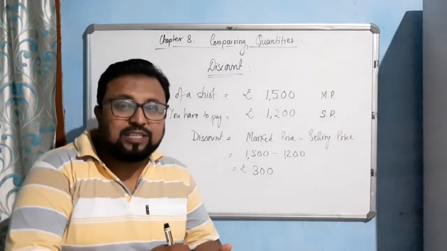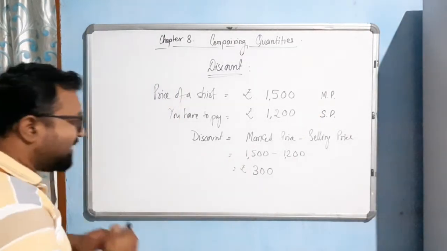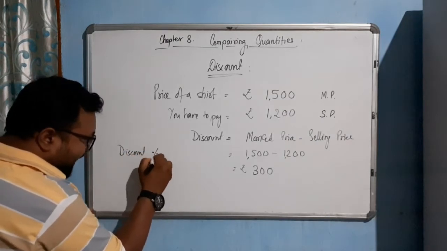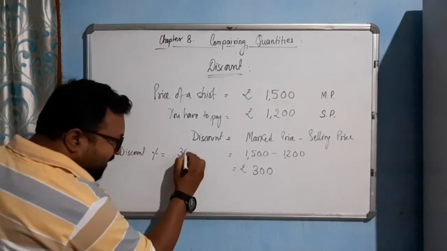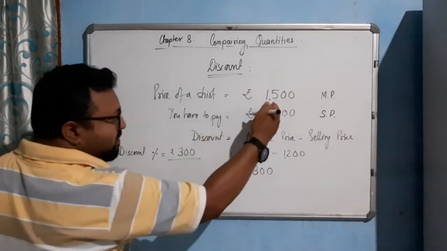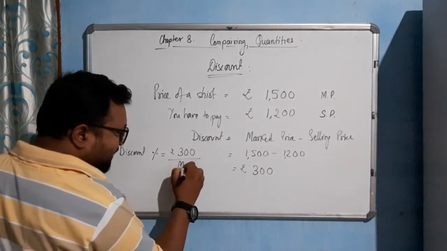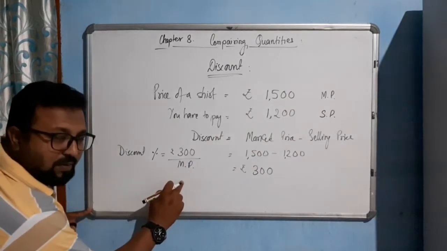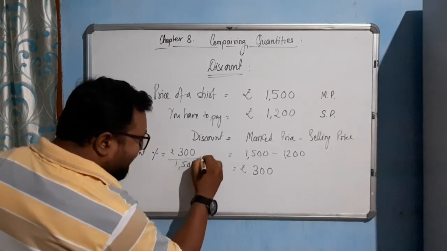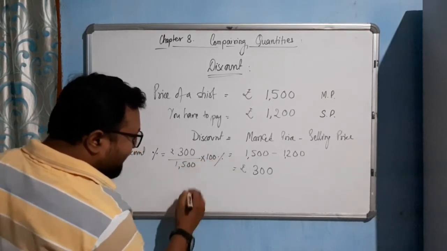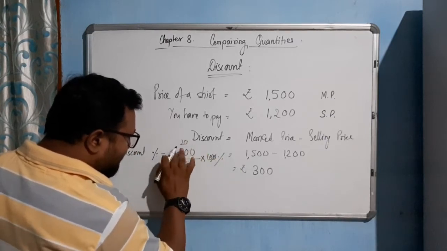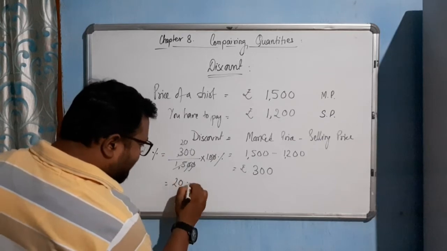Now if you ask what is the percentage of discount? So see, the discount percentage will be the amount you saved, that is 300 rupees, over the actual price of the shirt, that is the marked price. Remember that you will write the marked price here. So I will write 1500, simply into 100 percentage. Double zero cancel out. 15 and 20. So it will be 20%.